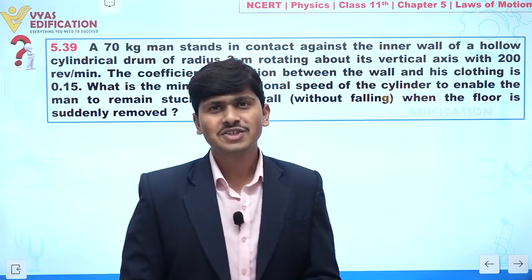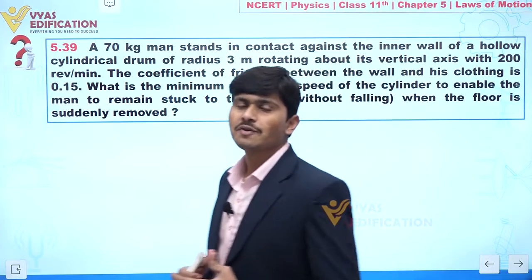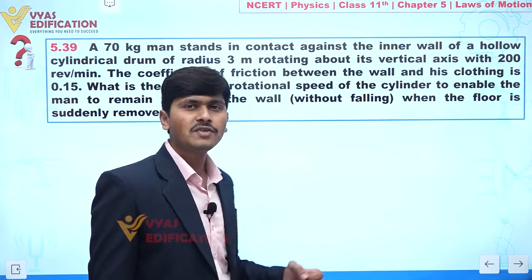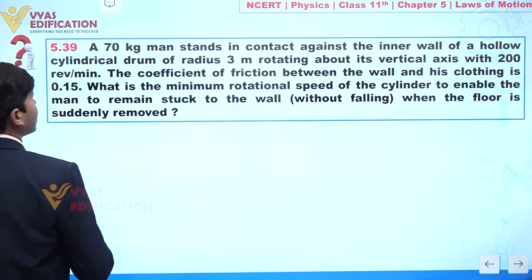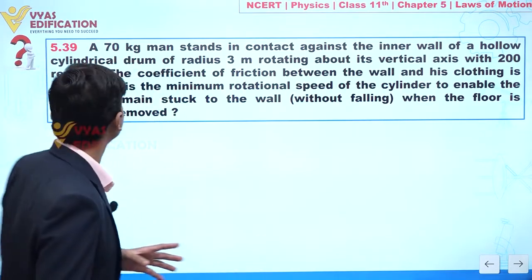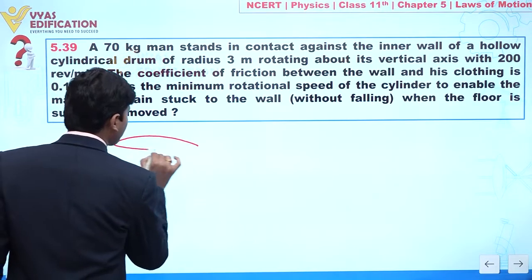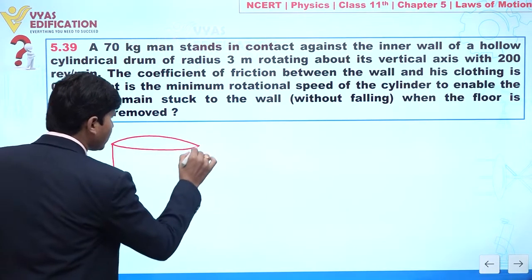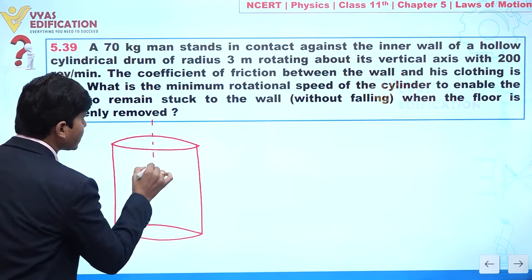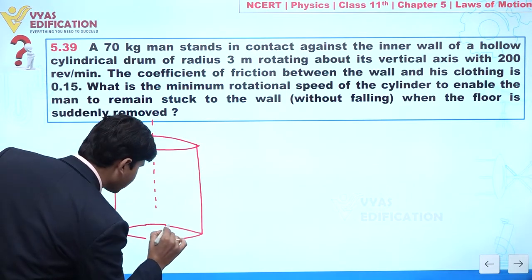Now we are going to discuss question number 5.39. In this question, a 70 kilogram man stands in contact with the inner wall of a hollow cylindrical drum of radius 3 meter rotating about its vertical axis with 200 revolution per minute. Let's suppose this is a rotating drum, and this is the axis.